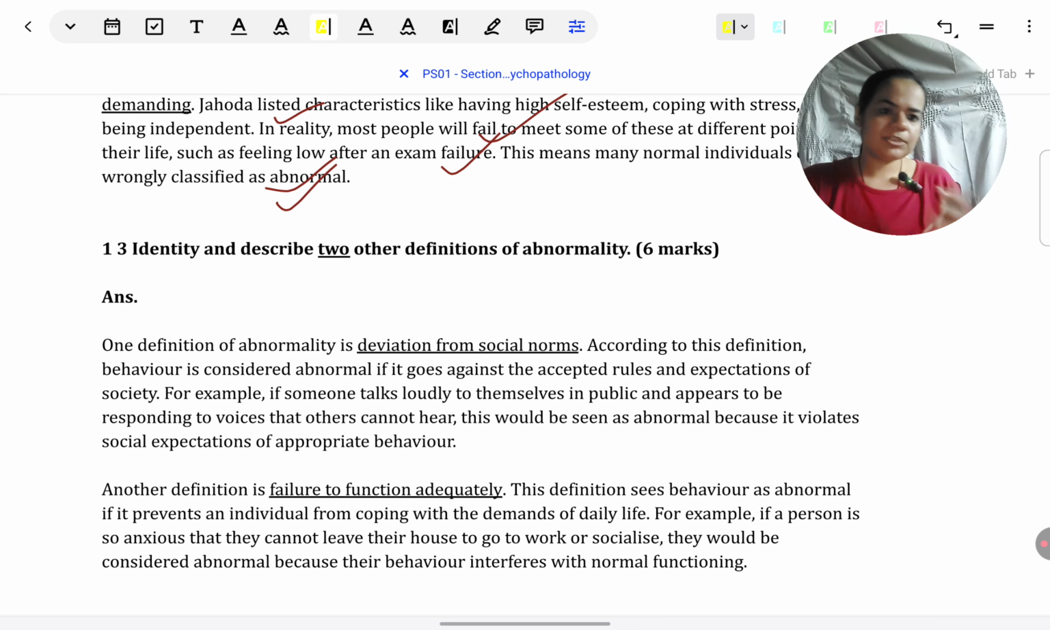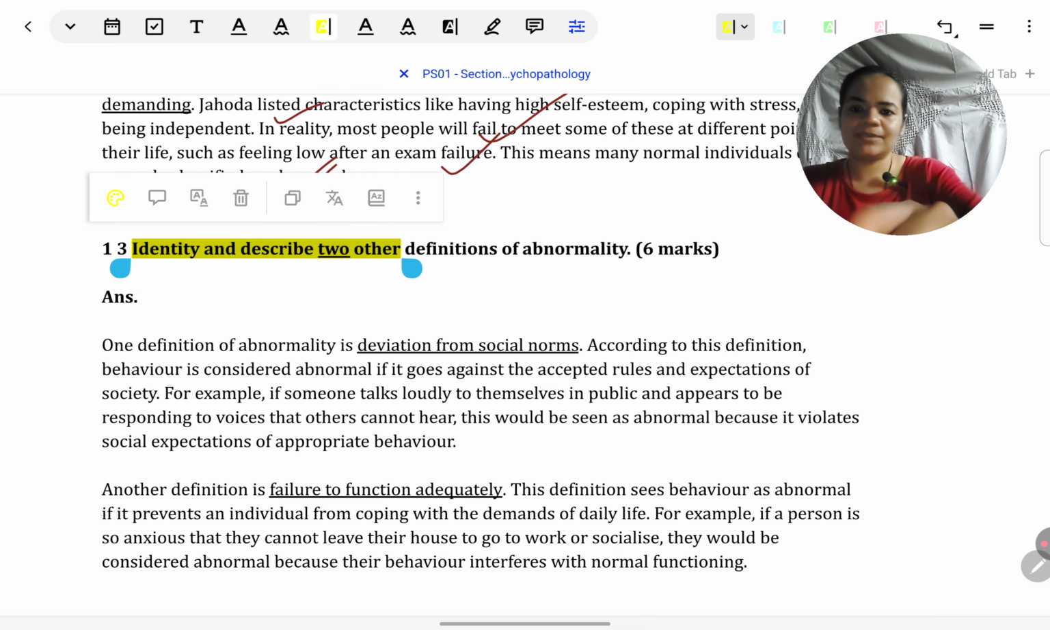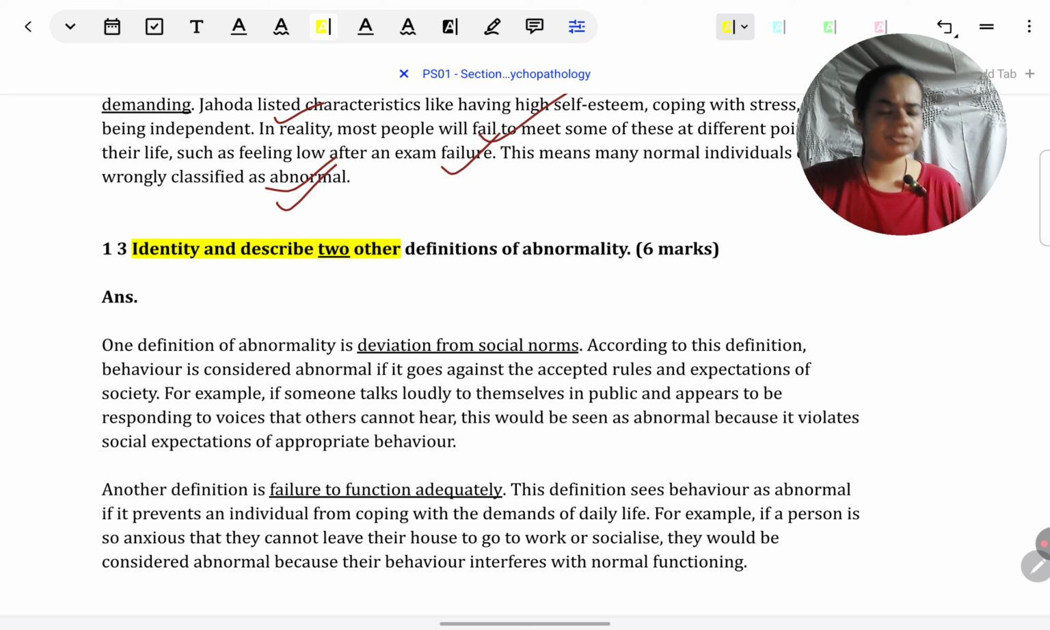Continuing with definitions of abnormality, they've asked us to identify and describe two other definitions. Now, I'm sure most of you have learned all the definitions well. The only thing becomes how to put it down in the paper, exactly how much to give, what not to give. Content is not difficult, presentation is difficult. So, the simplest thing is look at the marks allotted. 6 marks have been allotted, two definitions have been asked for. That means it is 3 marks per definition.